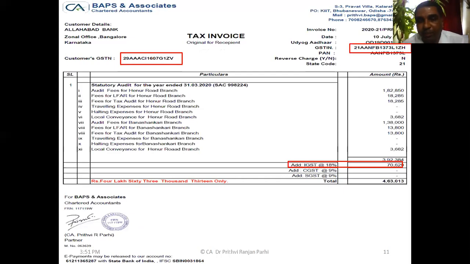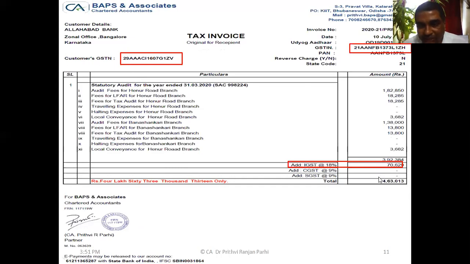This is one kind of B2B invoice, and this is an interstate invoice. This is the supplier's GSTN, and this is the recipient's GSTN. Here the recipient is availing the services, and he can take input tax credit.